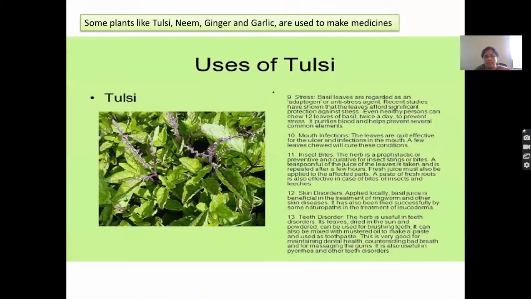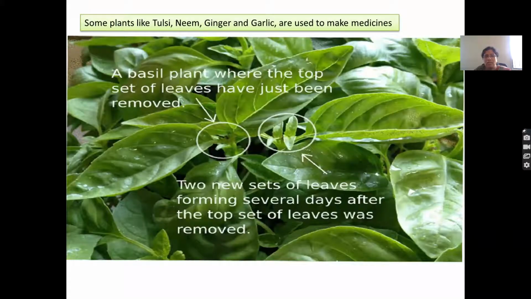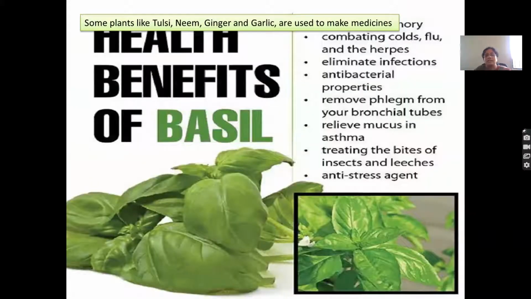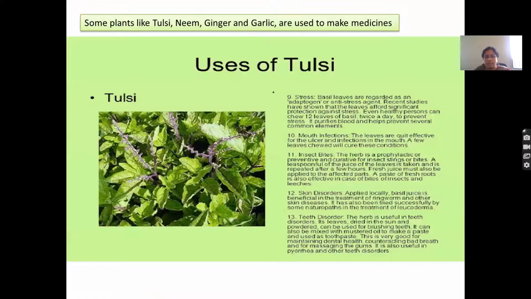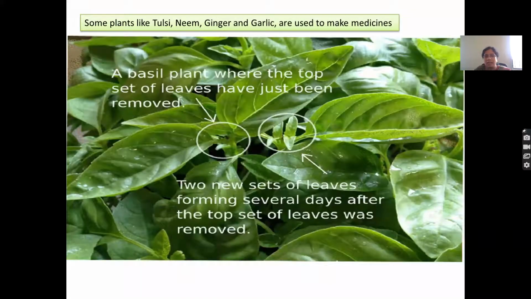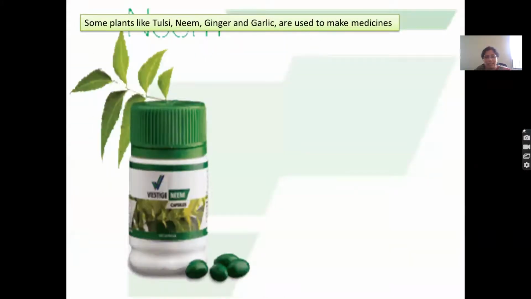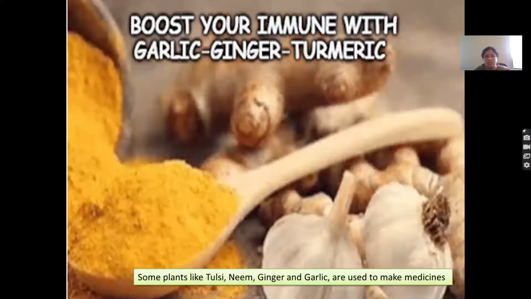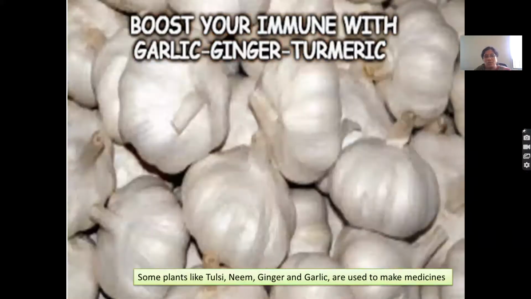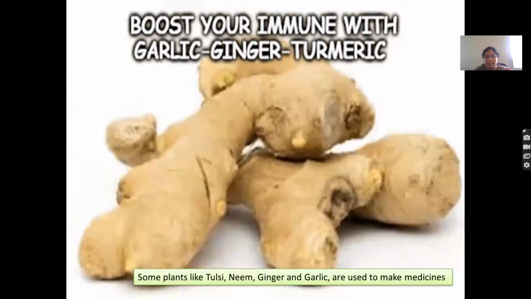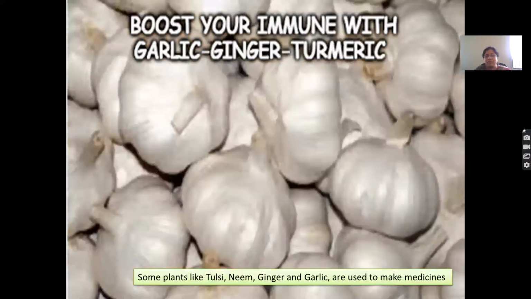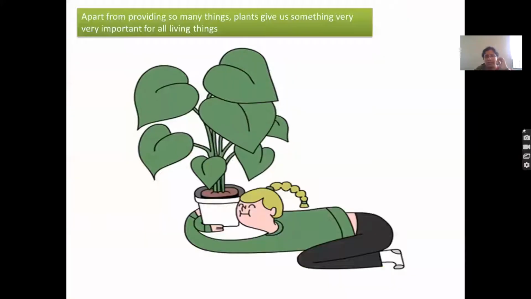Like our basil, which is Indian tulsi, it has lots of medicinal properties. So some plants like tulsi, neem, ginger, garlic are used to make medicines. Yes, they treat us for different diseases.